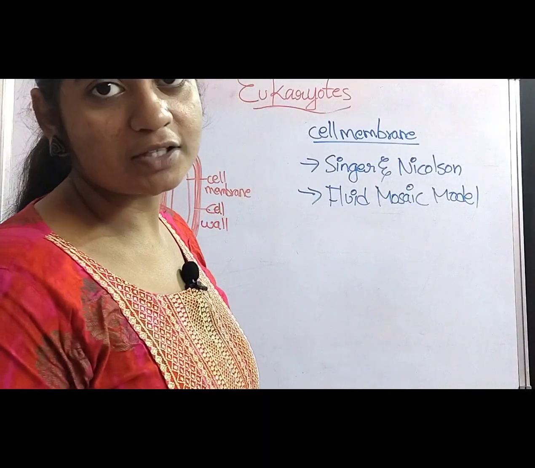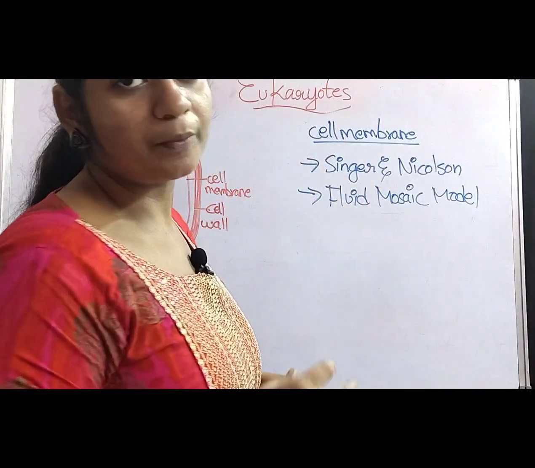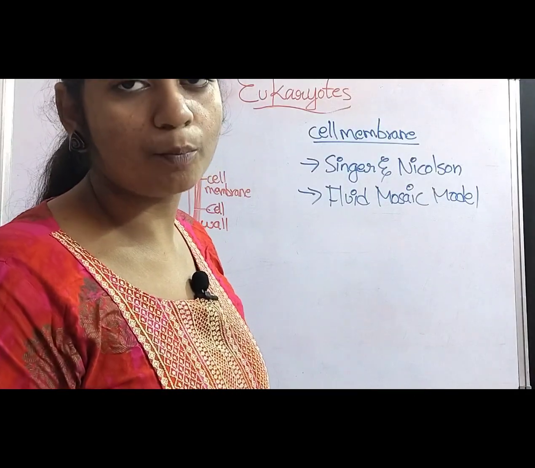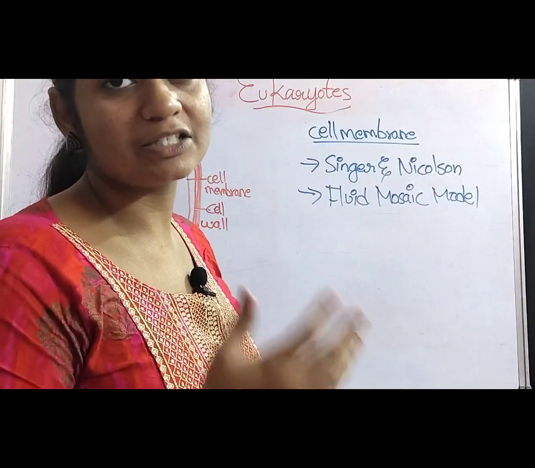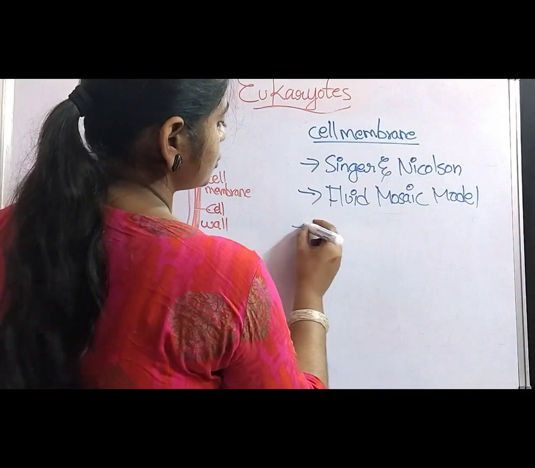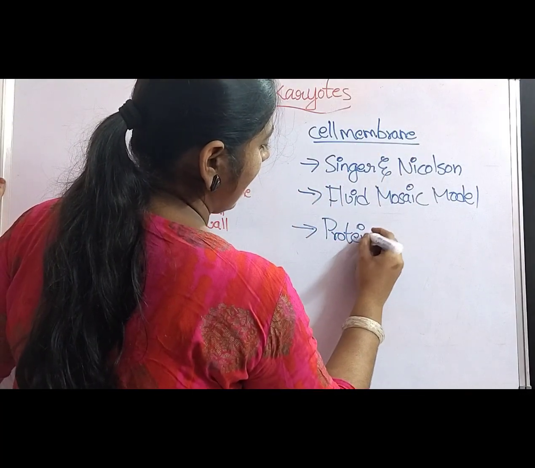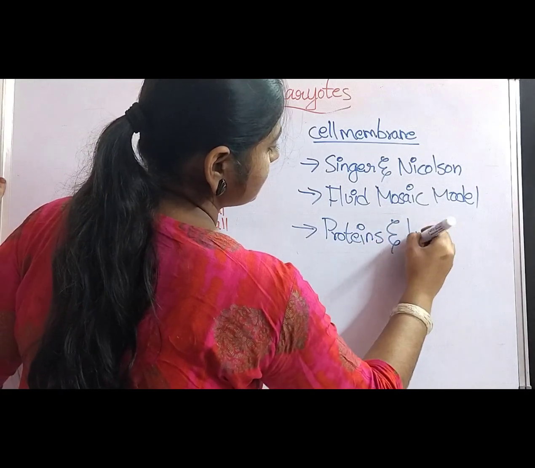According to this fluid mosaic model, the cell membrane is prepared as a composite. The total structure of the cell membrane is composed of both proteins as well as lipids. So, the cell membrane is prepared with both proteins and lipids.